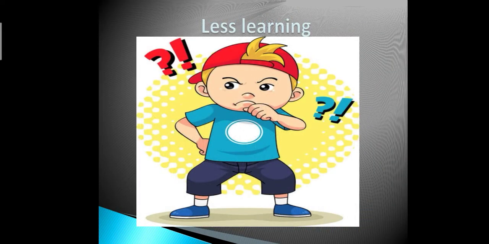Less learning. Overpopulation can cause less learning due to lack of classrooms and lack of teachers, and this is the main reason why learning becomes difficult for students, and it can also cause repetition that forces students to drop out.